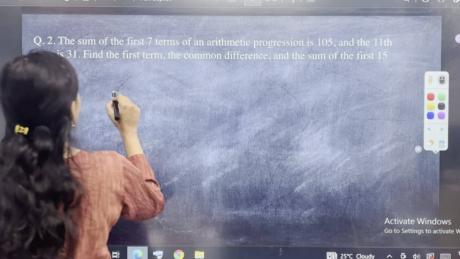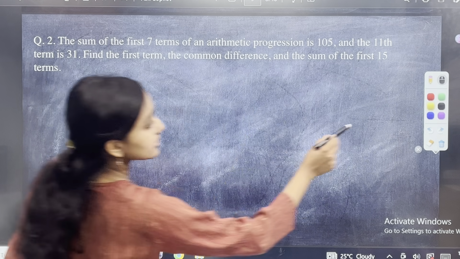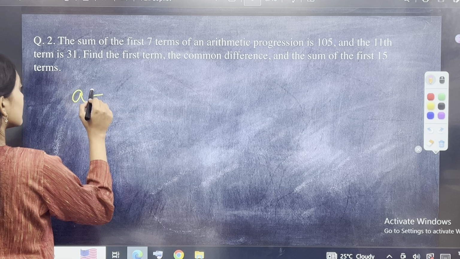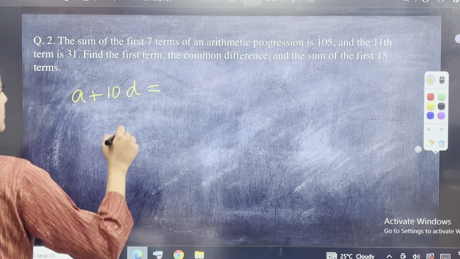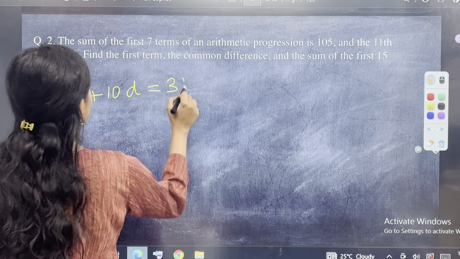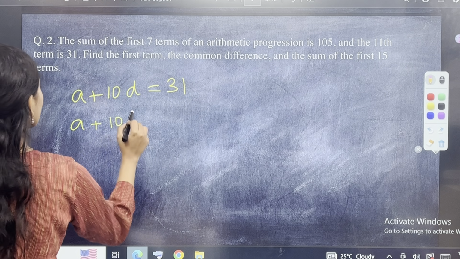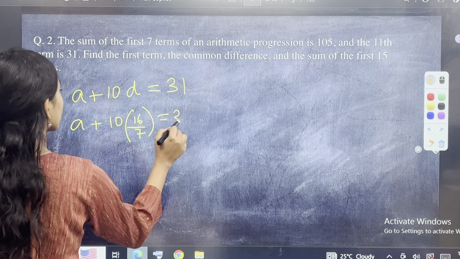So I know that a plus 10d is equal to 31, right? And I also know that a plus 10 into 16 by 7 is equal to 31.